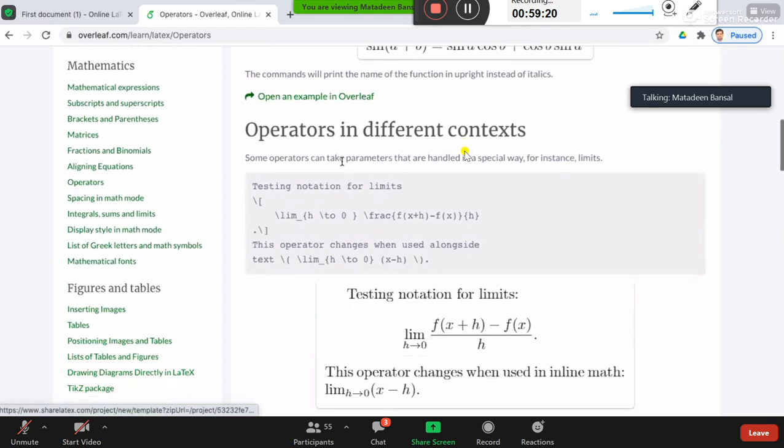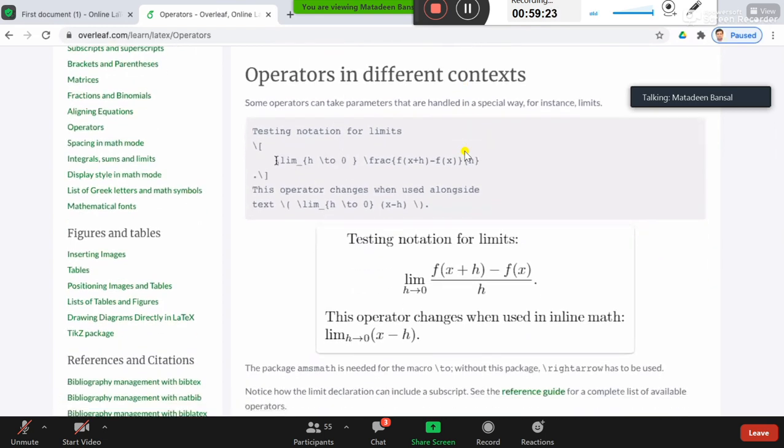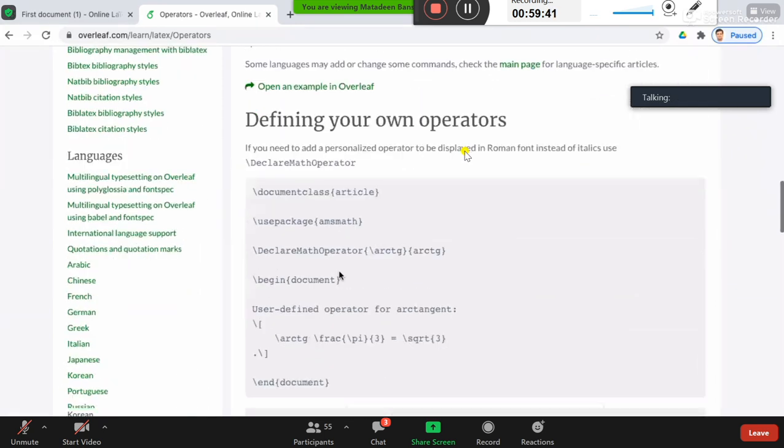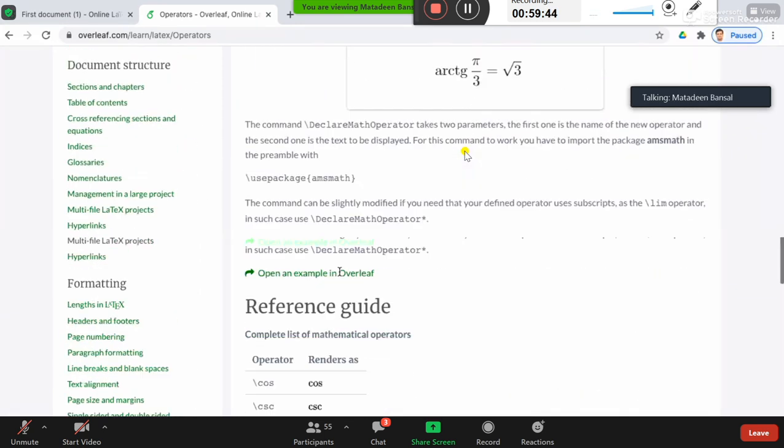You need not write anything. The limit operator is there, backslash lim, right? All these arrows, there is no need to remember these commands. They are available as graphical symbols, so you can use them directly.